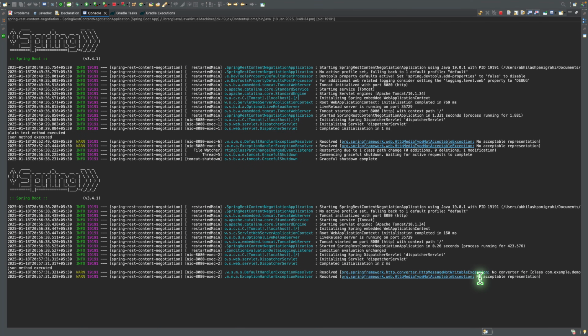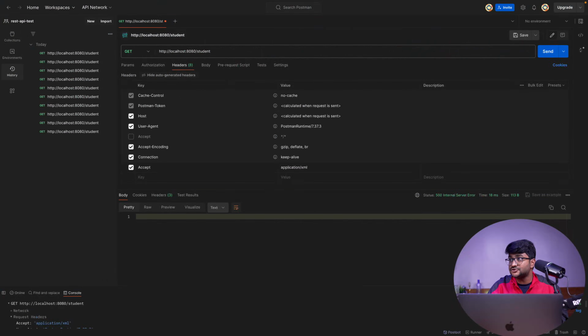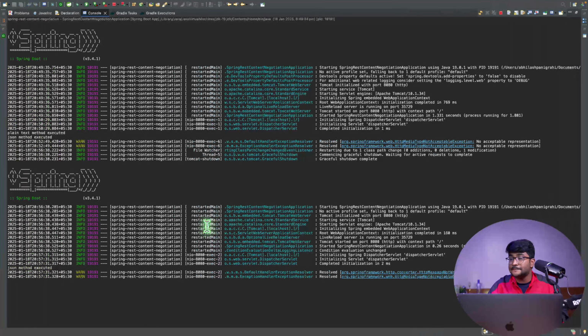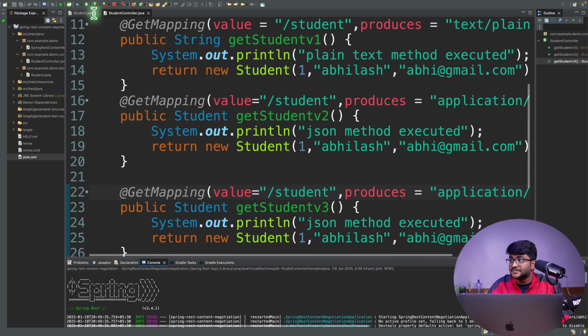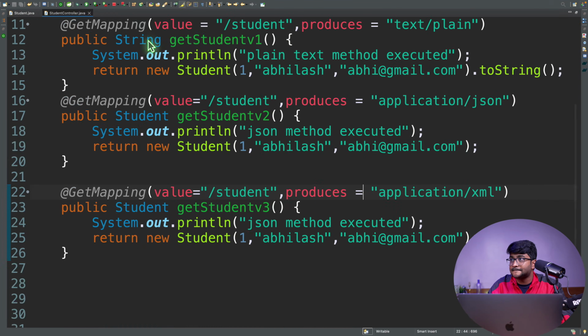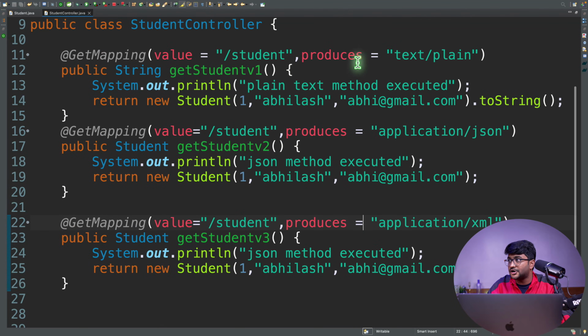It is saying the request that we are making, it is not able to represent the resource in that format. That's why it is giving HTTP MediaType not acceptable exception. So what do you mean by MediaType? All these things that I have mentioned over here in the produces attribute, these are all MediaTypes.